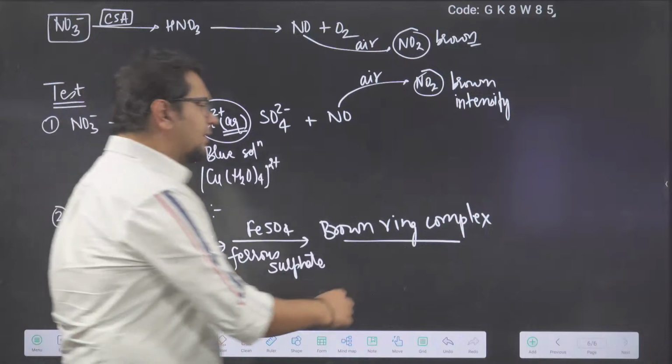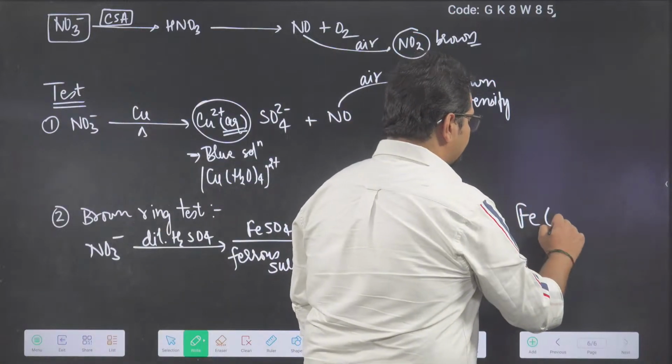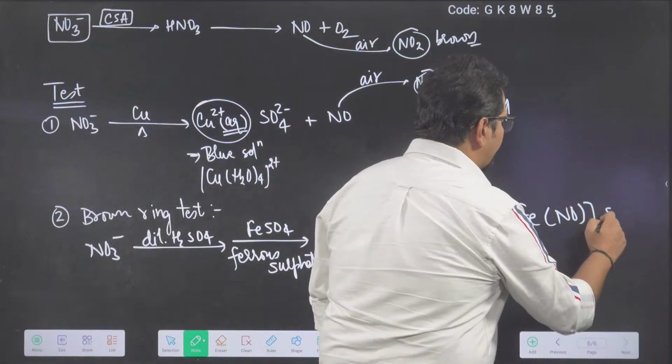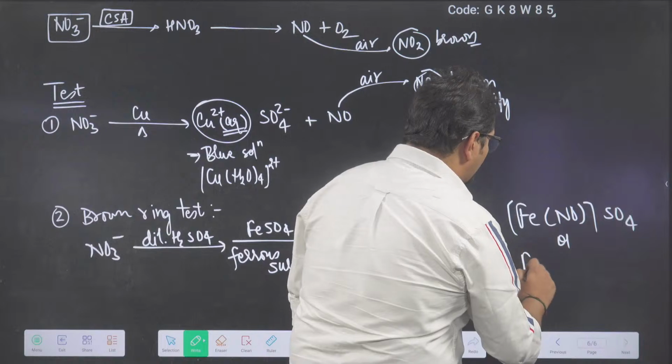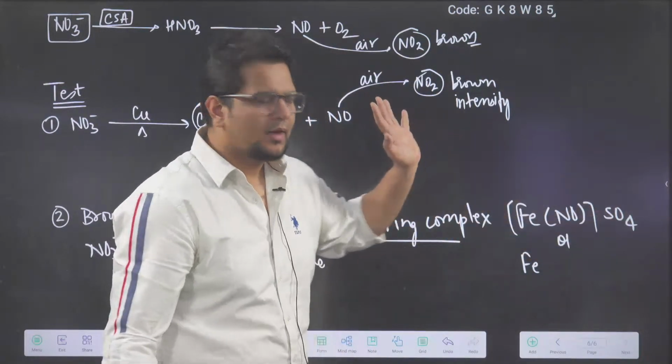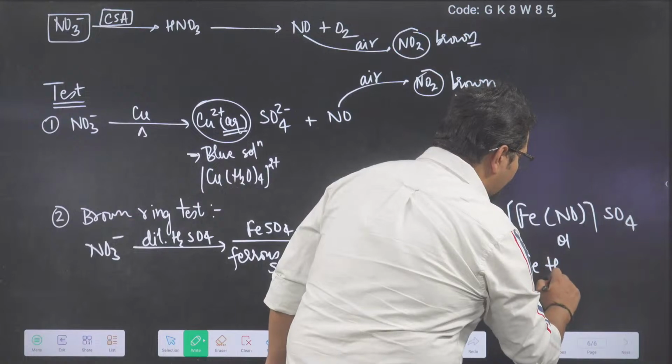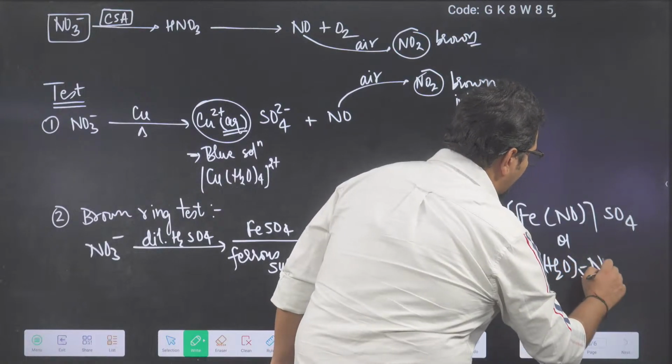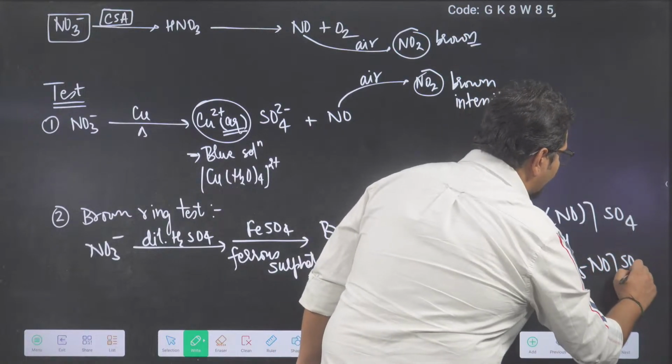The brown ring complex is nitroso-ferrous sulfate. The formula is [Fe(H2O)5NO]SO4.